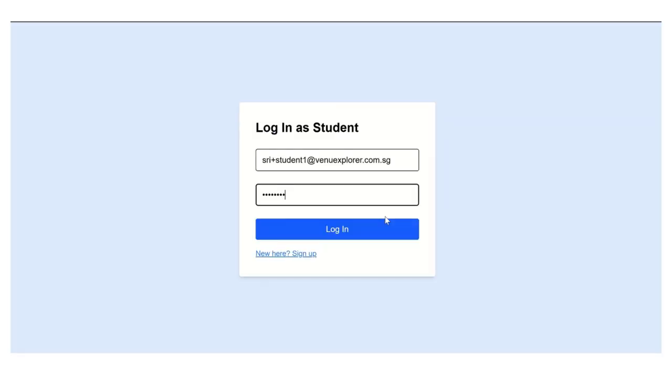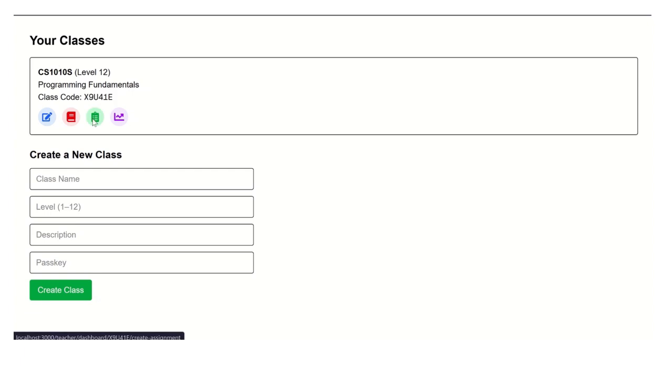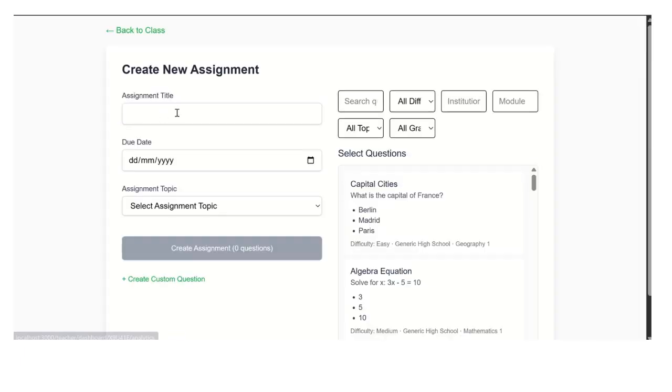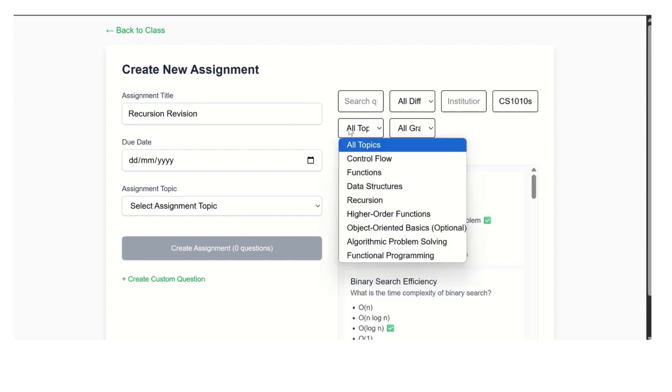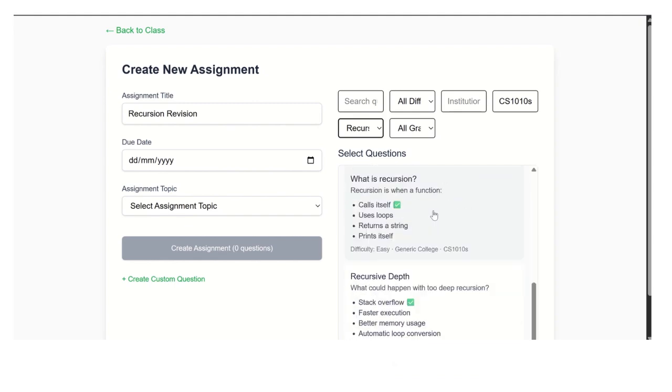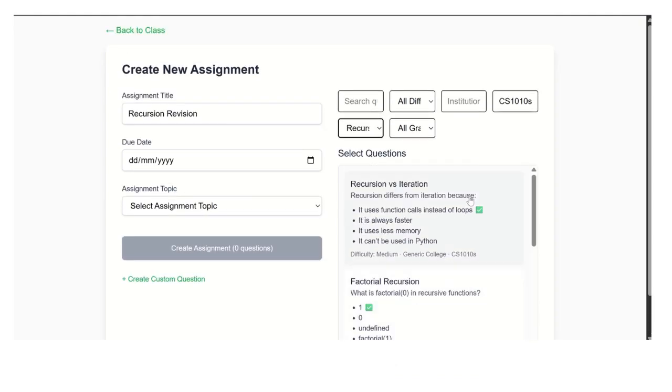After this, the teacher can also create an assignment. An assignment is basically a collection of questions on a certain topic. So for example, this assignment is entitled recursion revision, and the question bank can be filtered based on the module, the topics, and grade levels, and several other features.